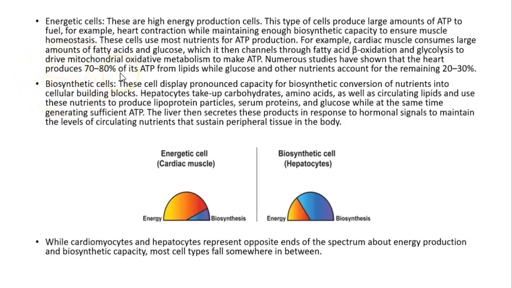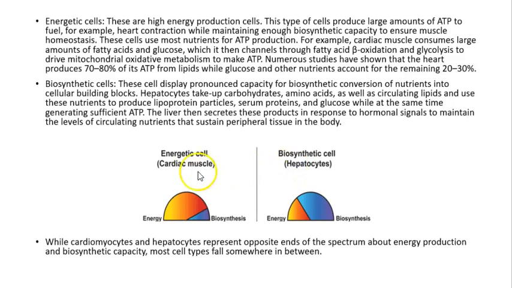These cells are going to display a pronounced capacity for biosynthetic conversion of nutrients into cellular building blocks. For example, the liver cells, hepatocytes, are going to take carbohydrates, amino acids, etc., in order to produce other substances such as enzymes and antibodies that our body is going to use. So therefore, we have two main types of cells, energetic cells, as we mentioned before, and biosynthetic cells.